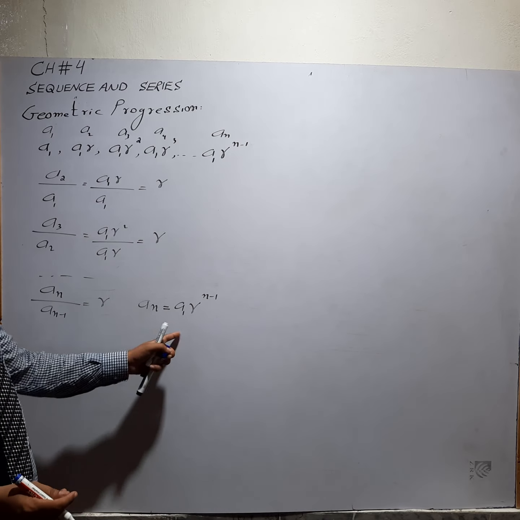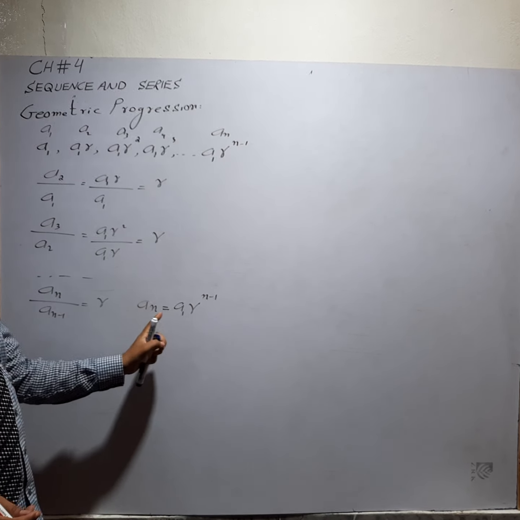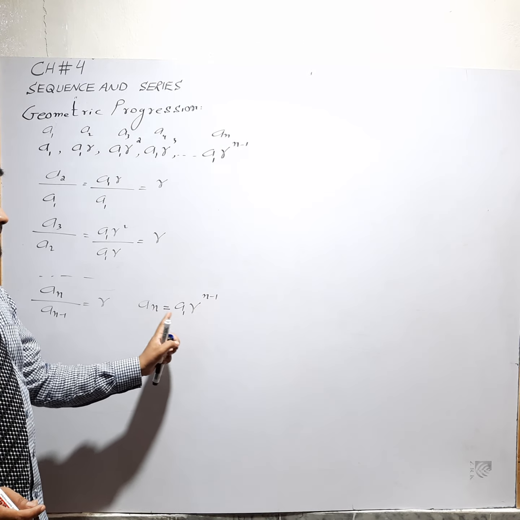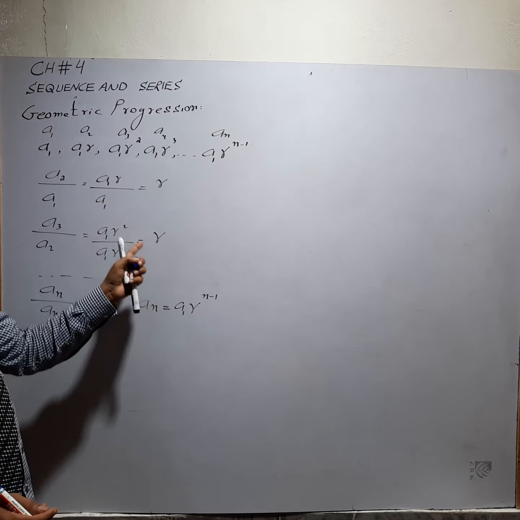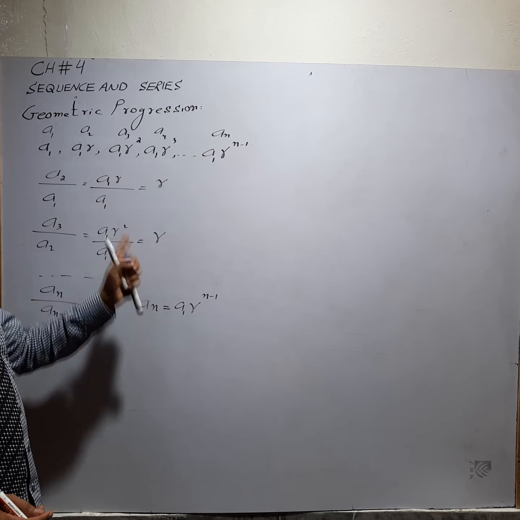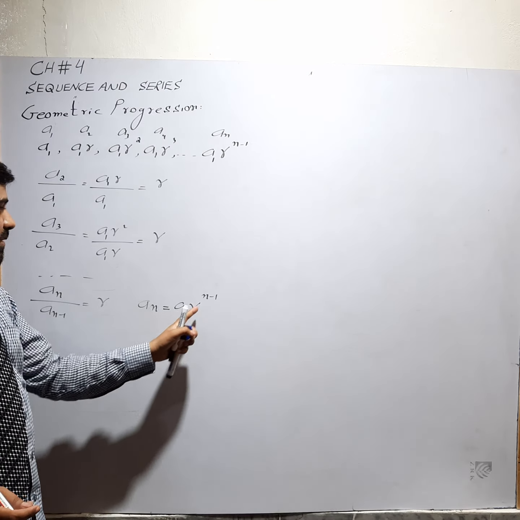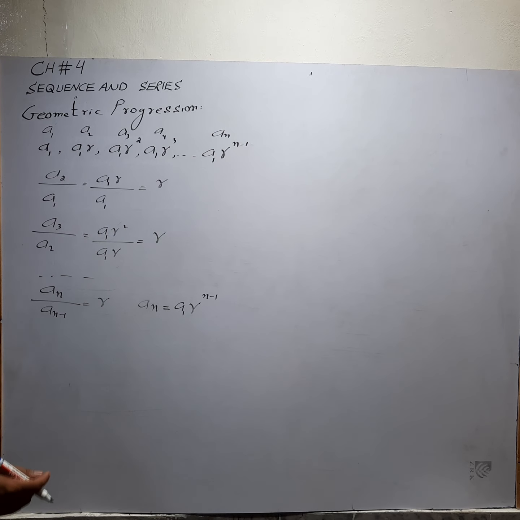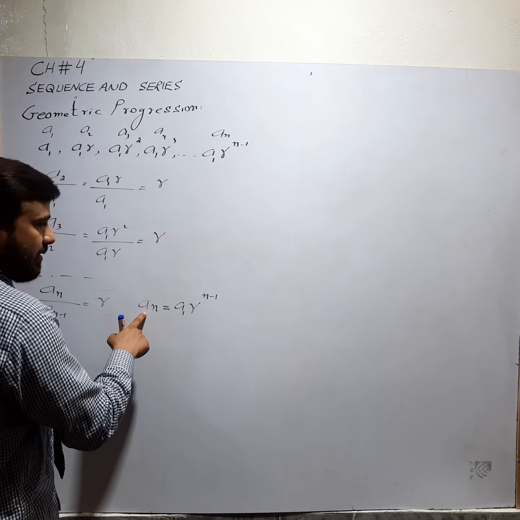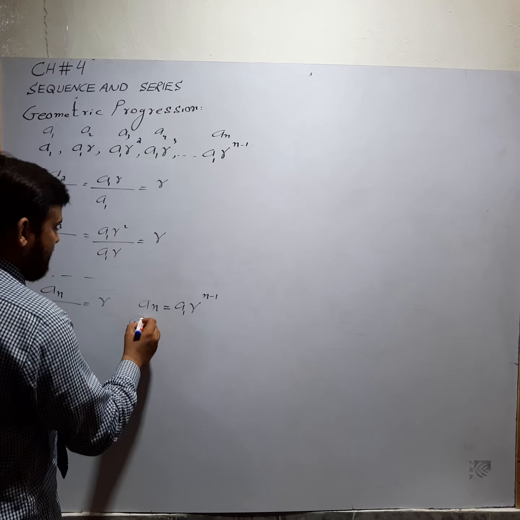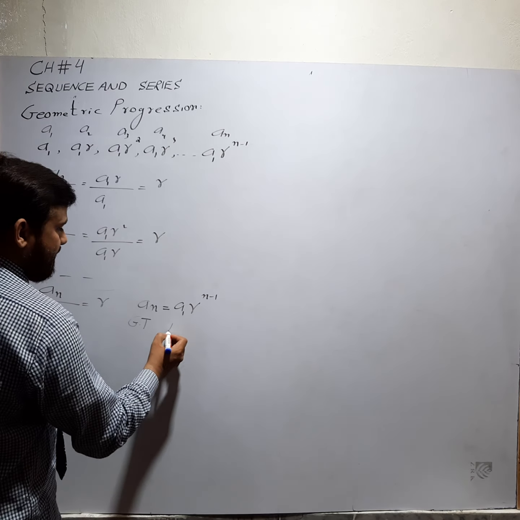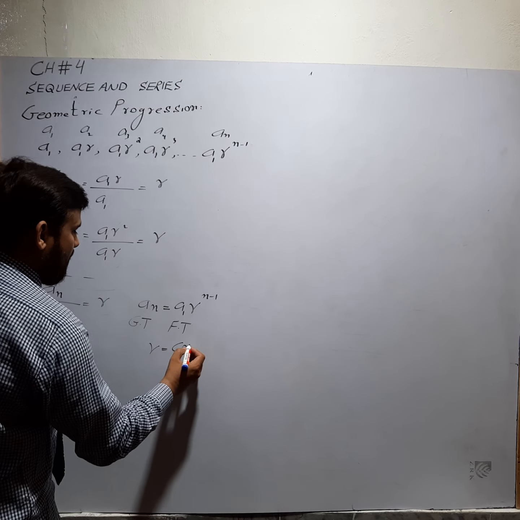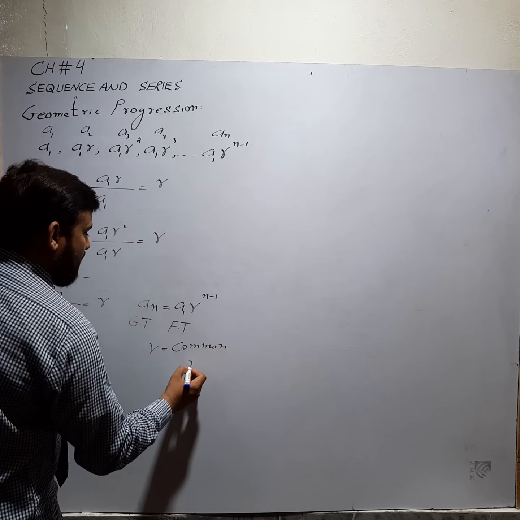General term means if we generate this type of sequence, for example, put n equal to 1. So, 1 minus 1, and after simplification a1 is equal to a1, which is the first term. If we find the second term, replace n by 2: a2 equals a1 r power 2 minus 1, this is a1 r, the second term. This is the general formula for the geometric progression. In this case, an is the general term, a1 is the first term, and r is called the common ratio.